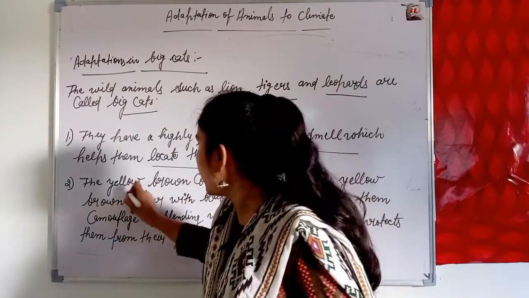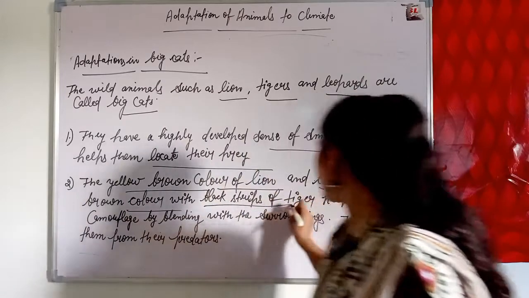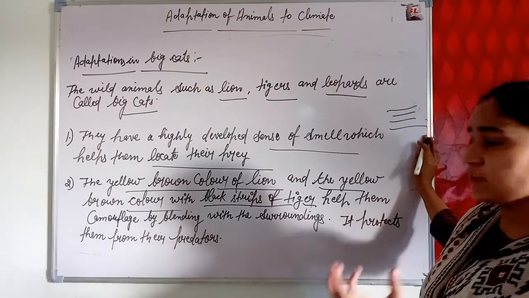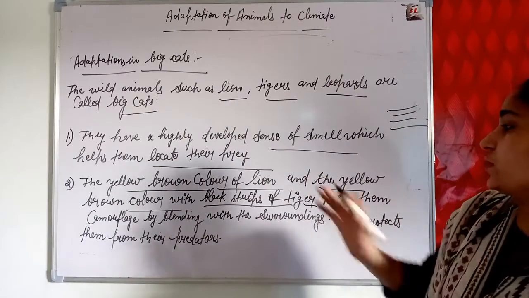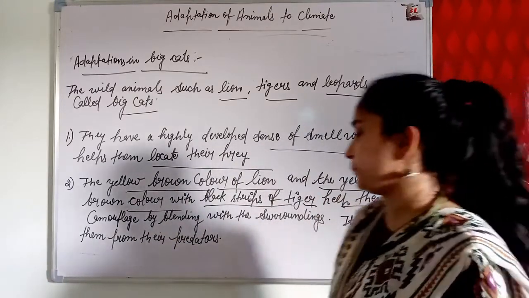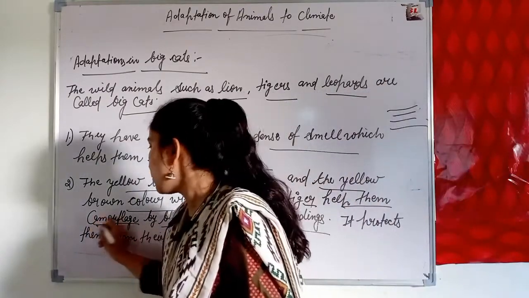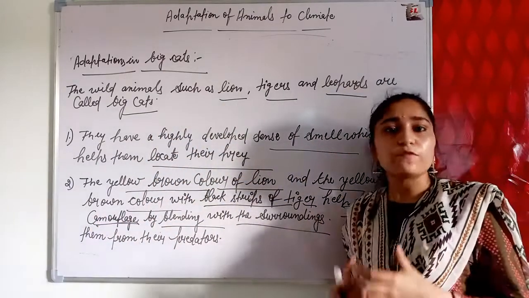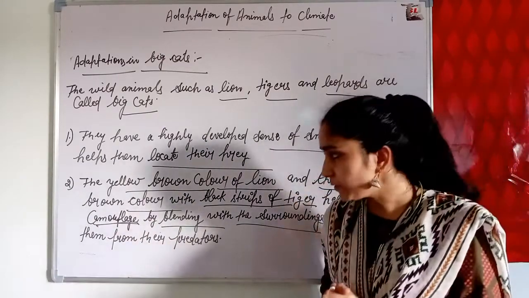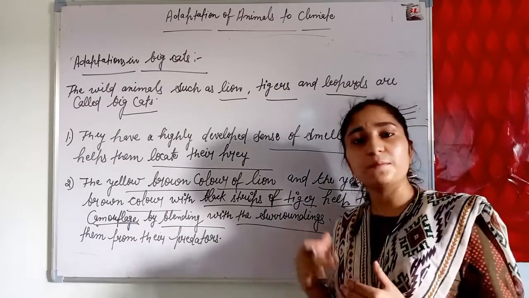Next is the yellow-brown color of the lion, and the yellow-brown color with black stripes of the tiger, because the tiger's skin is yellow-brown with black stripes. This color helps lions and tigers camouflage by blending with their surroundings. Camouflage means to be hidden from being seen by other animals or by others.